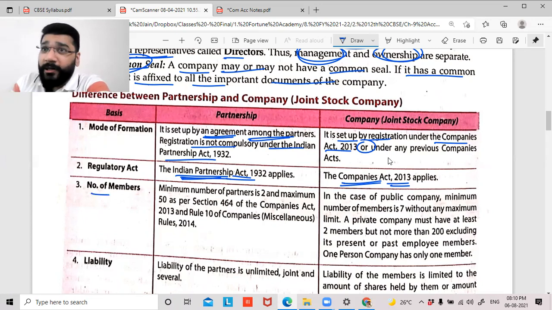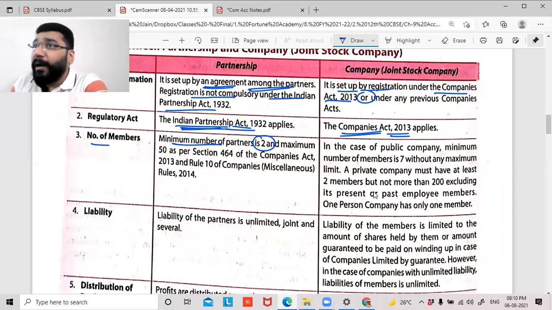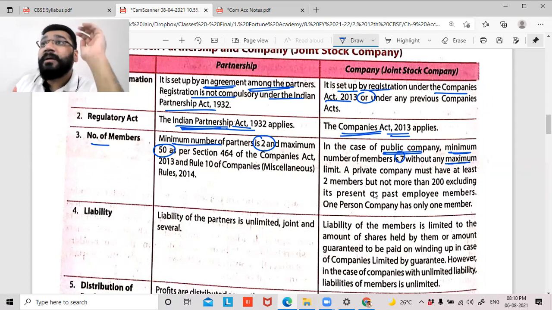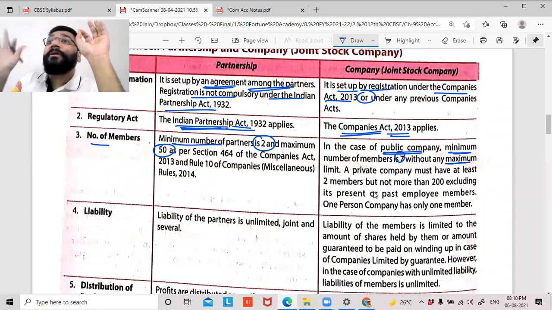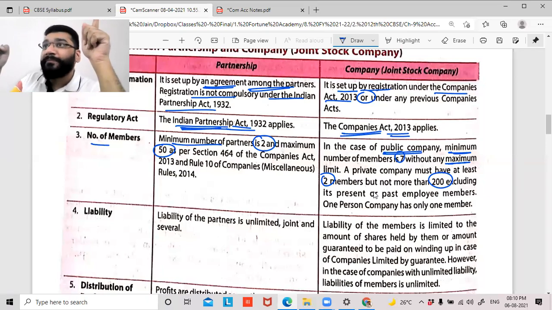Number of members, very important. The minimum number of members is 2 in a partnership, and the maximum is 50. This is a limitation here. That's why people go up to companies. In a public company, the minimum is 7 and the maximum is unlimited. In a private company, the minimum is 2 and the maximum is 200.